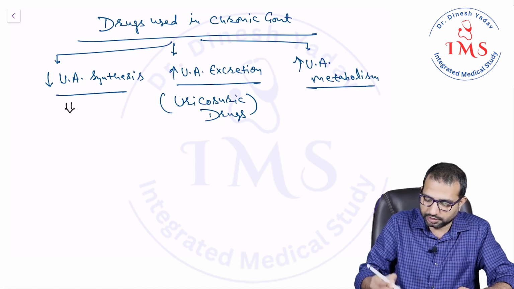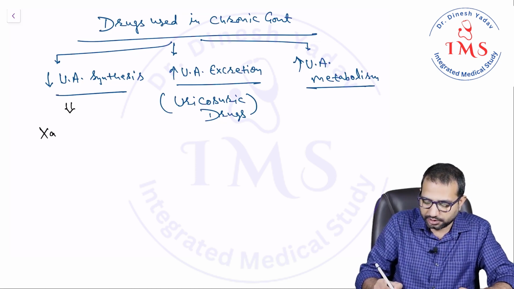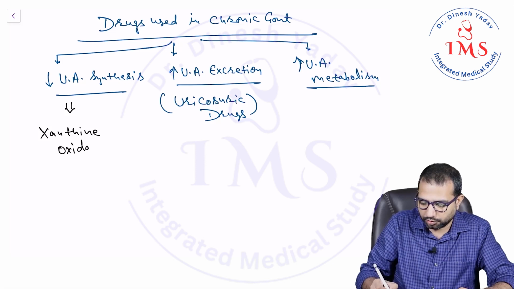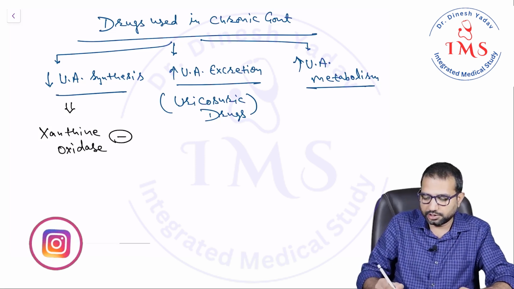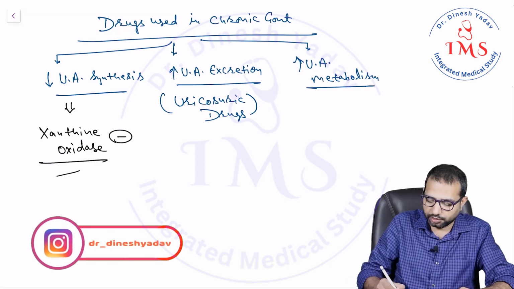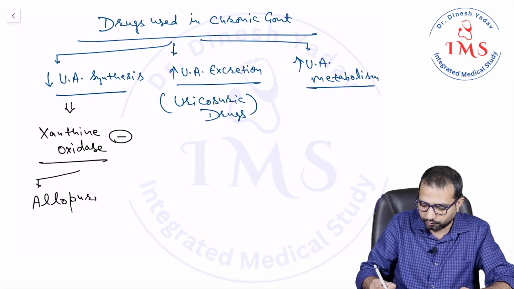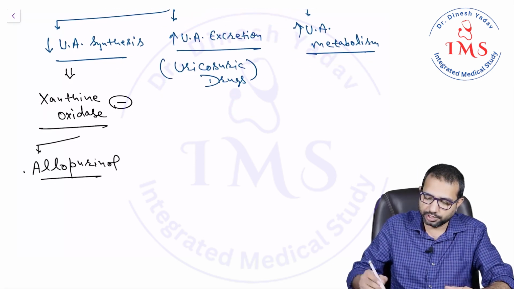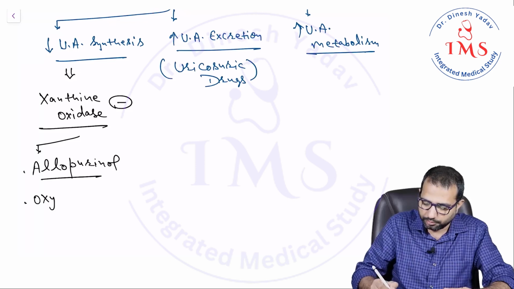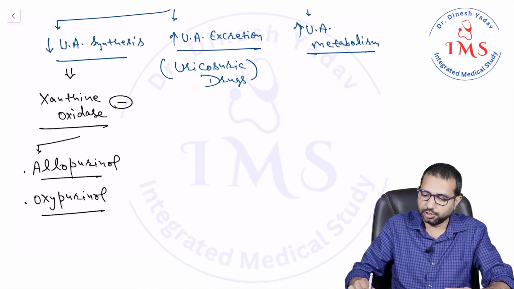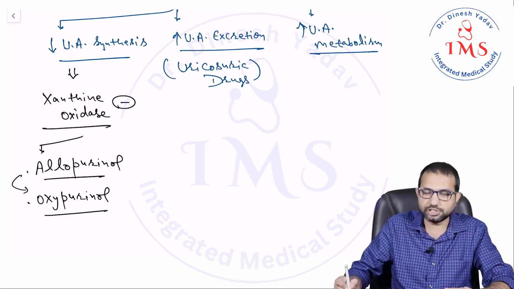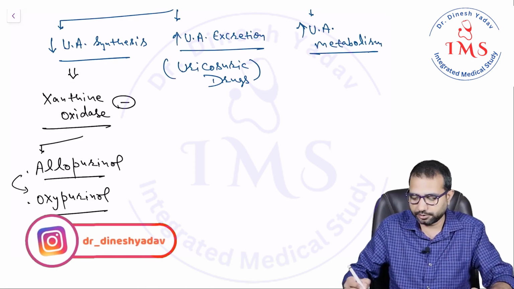So what are the drugs? Among uric acid synthesis inhibitors, we have the xanthine oxidase inhibitors, and we have two important drugs. One is allopurinol. The metabolite of allopurinol can also be used, that is oxypurinol. Remember, oxypurinol is short acting, and allopurinol is the long acting drug.